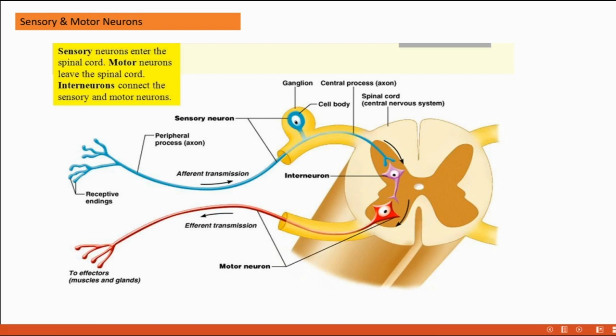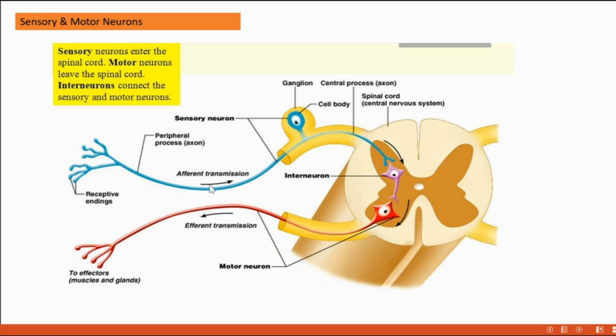After getting that information, the central nervous system controls, coordinates and processes it and gives the appropriate message to the effectors through which nerve? The motor neuron. That is the difference between sensory neuron and motor neuron.